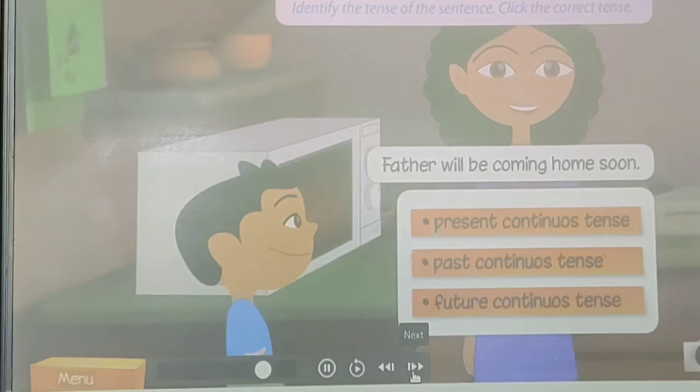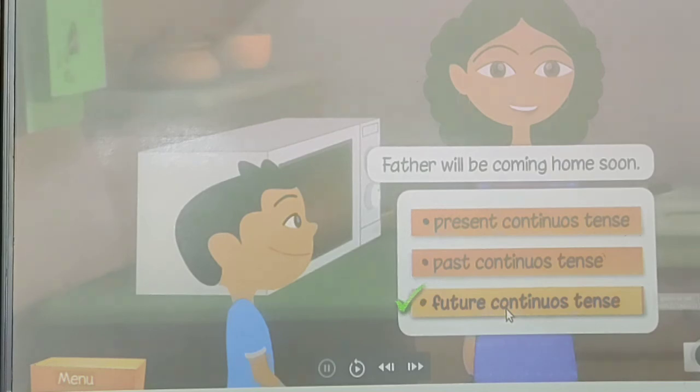Identify the tense of the sentence. Click the correct tense. Father will be coming home soon. "Will be coming." The ing form is there, and "will be." Where do we use "will be"? In the future. The helping verb "will be" tells us that the action will be happening in the future. Remember that the helping verb tells us whether the sentence is in the present, past, or the future continuous tense.